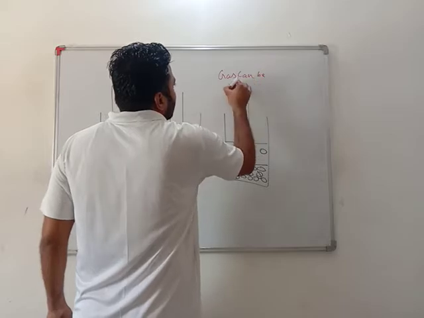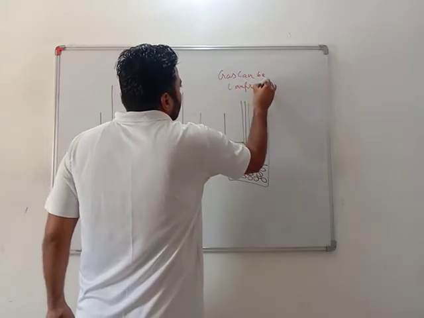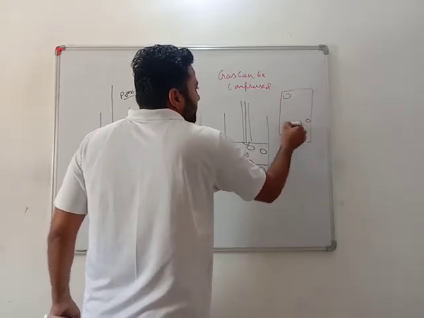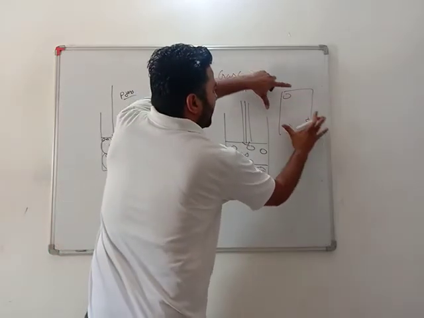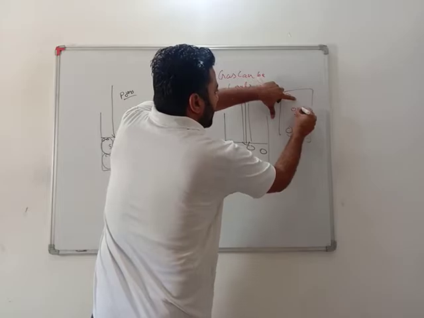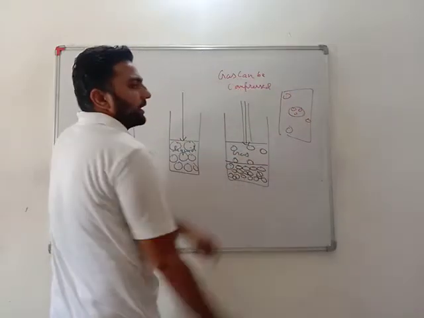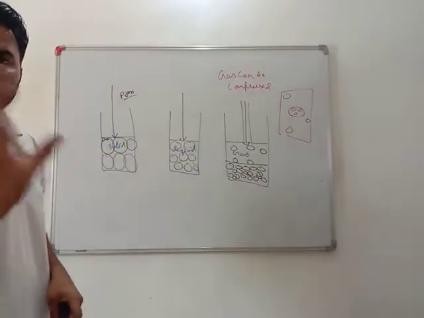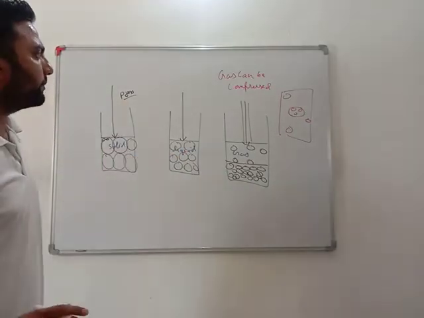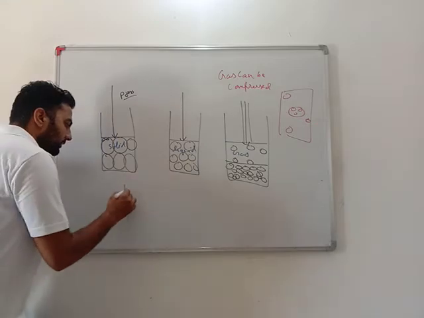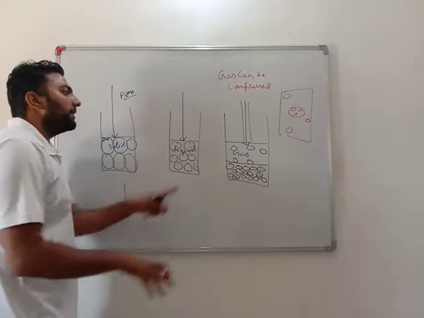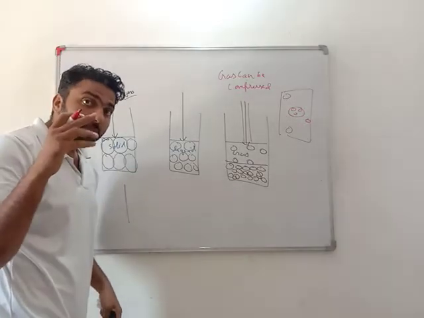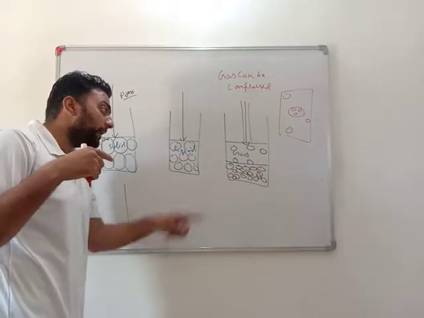Gas can be compressed. How? Because there is a lot of space between the particles. If I press it, these particles will come closer and it will take less space or volume. But in solids and liquids, this cannot be done. Most important is that the pressure applied by a gas is very high. Not the external pressure, but the pressure applied by gases.